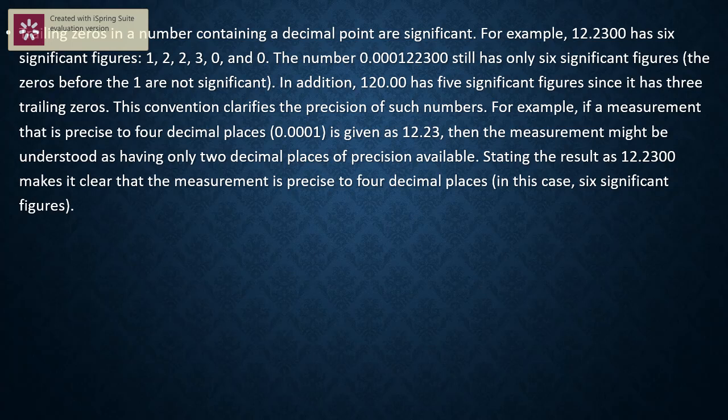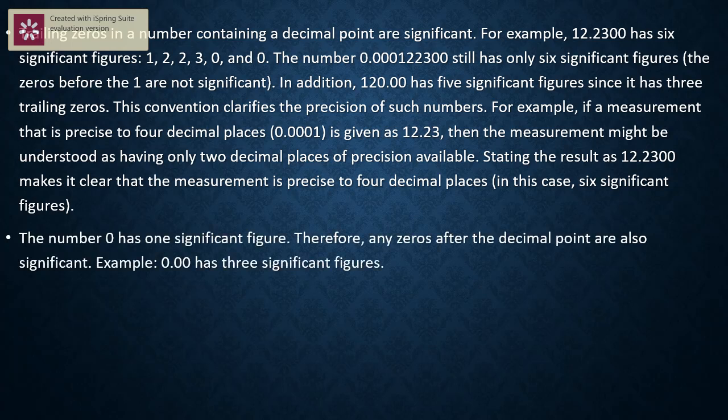If we have a normal balance, then we can measure up to 18.99 or 19.90 or at the most 19.91. So it depends upon the accuracy of the balance also, and how accurate we are in measuring. Therefore, we say in 12.2300, depending upon the type of the device, it is having 4 plus 2, 6 significant figures.